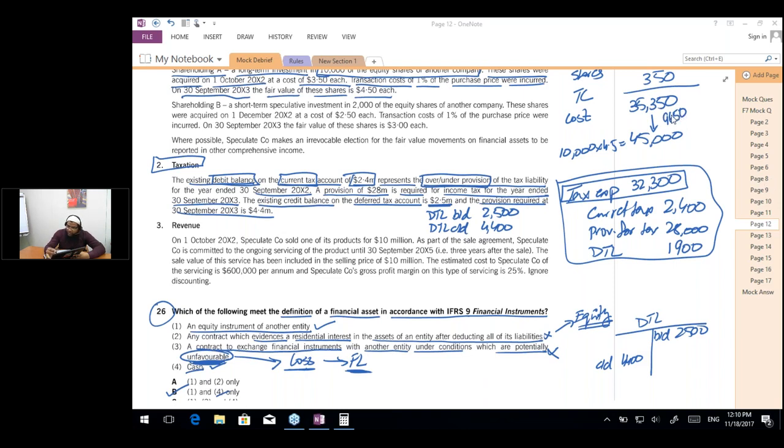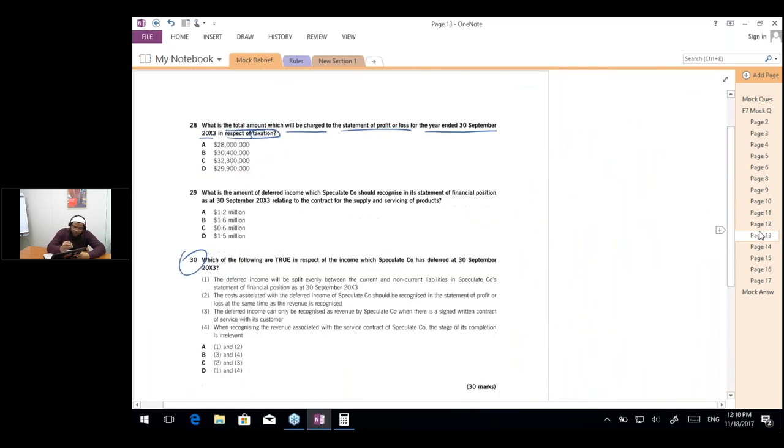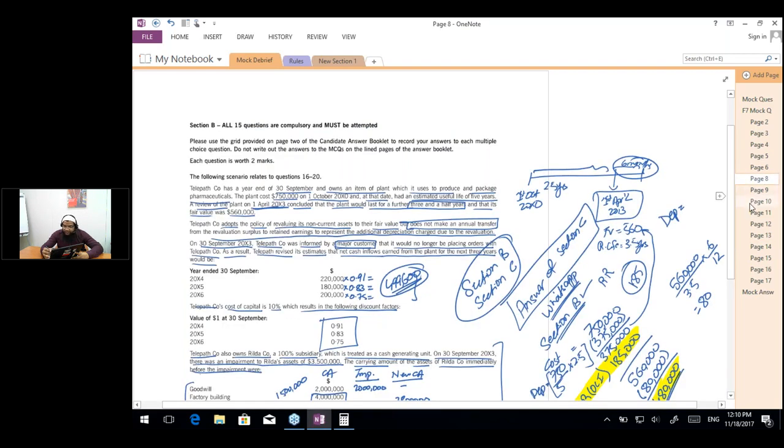Okay, so the answer is going to be 32,300, which is C in this case. So C is the right answer. It is the same, Shazib. Current tax, current year, and provision for tax is the same.